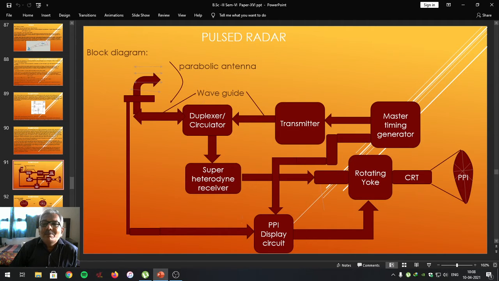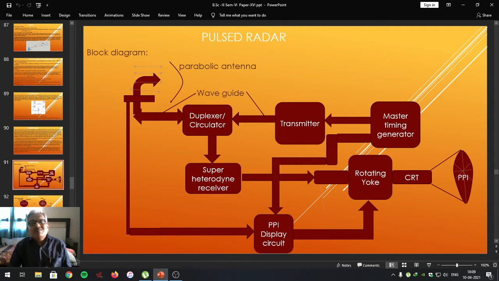This is the block diagram of pulsed radar, which we have just described. As per the descriptions, we can say it makes use of an omnidirectional parabolic horn antenna, which has the ability to radiate the microwave radiations within the allotted pulse width that reach the target. The reflected microwave radiations will be received within the pulse repetition time by the parabolic antenna. This antenna is coupled by a waveguide to the duplexer.